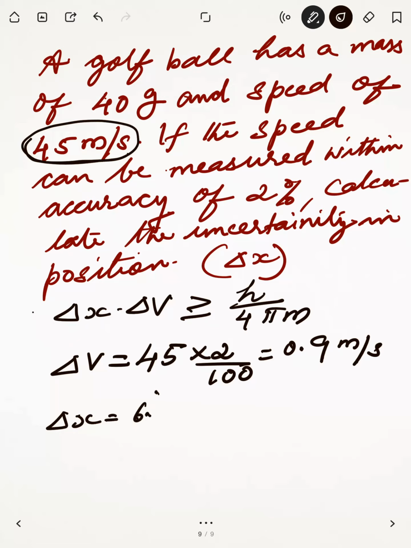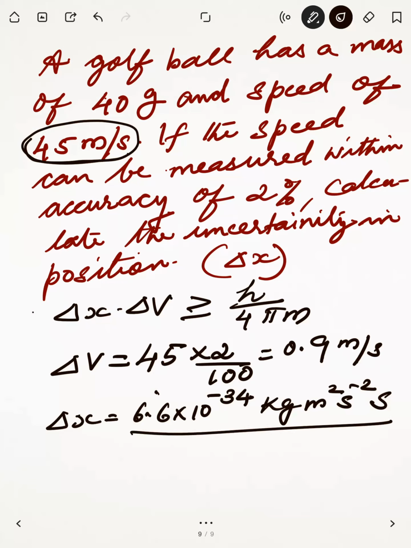H means 6.6 into 10 to the power minus 34 joule second. Joules means kilogram meter square second raised to minus 2. Then second, one more second, divided by 4 into 3.14 into m. What is m? M is 40 grams, means 40 upon 1000 kilogram.